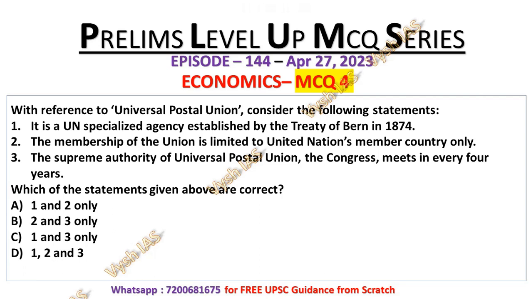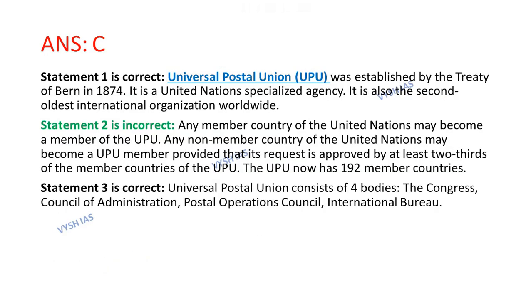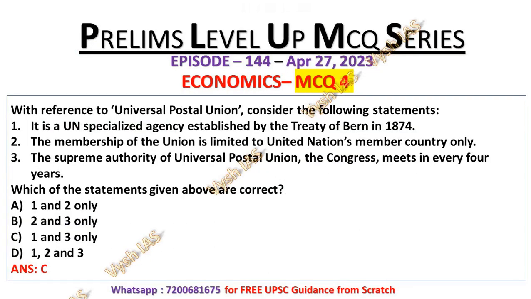So its correct answer will be option number C, which means statements 1 and 3 are correct regarding Universal Postal Union. Now let's look at the explanation. Statement 1 is correct because Universal Postal Union was established by the Treaty of Bern in 1874. It is a UN specialized agency. It is also the second oldest international organization worldwide, which is statement number 1.